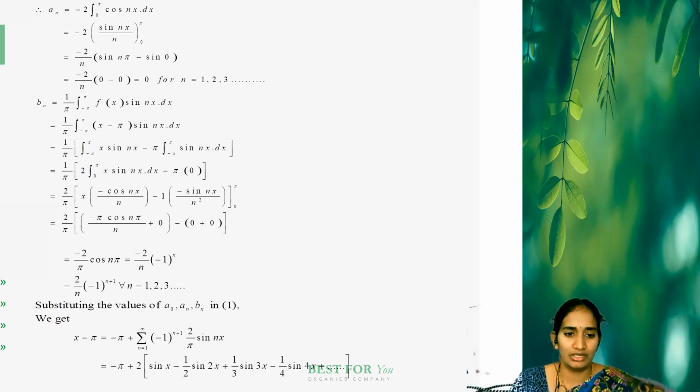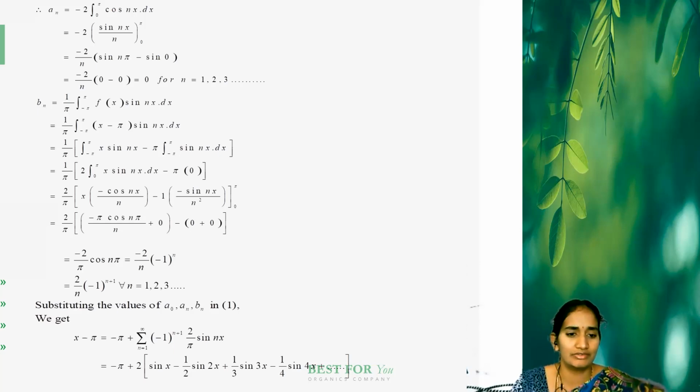Now substituting the A0, An, Bn values in equation 1. So equation 1 is f of x, that is f of x equal to x minus pi equal to A0 by 2 plus summation n equal to 1 to infinity An cos nx plus summation n equal to 1 to infinity Bn sin nx. Now the An value here is 0, so cos nx into 0, the summation total is 0.